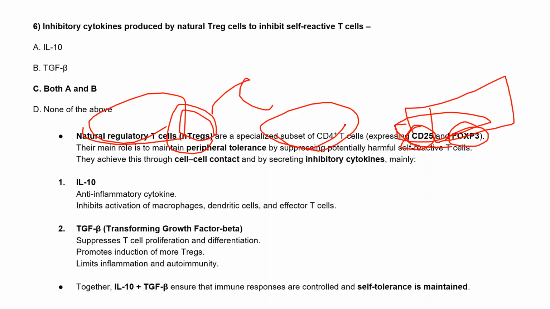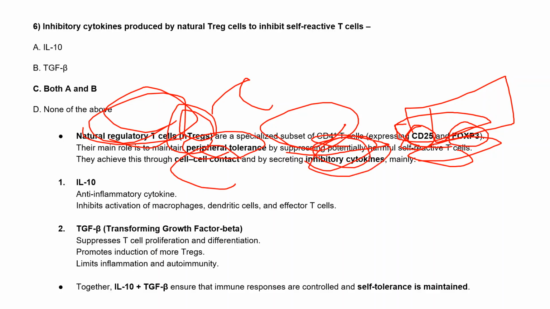So we know that their main function is to maintain peripheral tolerance, right? So that they can suppress the harmful activity of self-reactive T cells, and they achieve this through cell-cell contact and by secreting inhibitory cytokines also.